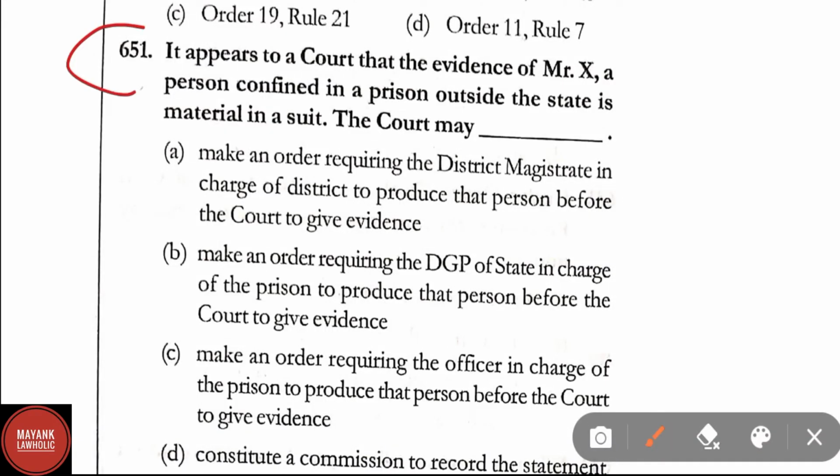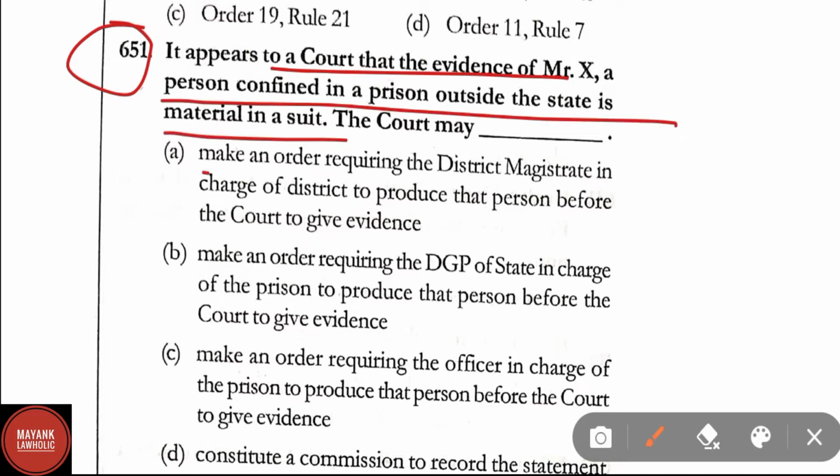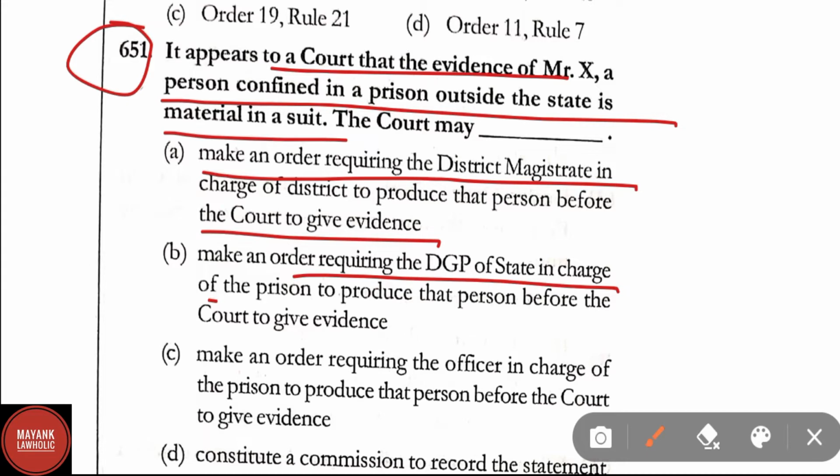Question number 651. It appears to the court that the evidence of Mr. X, a person confined in prison outside the state, is material in a suit. The court may, option A, make an order requiring the district magistrate in charge of the district to produce that person before the court to give evidence. Option B, make an order requiring DGP of the state in charge of the prison to produce that person before the court to give evidence.